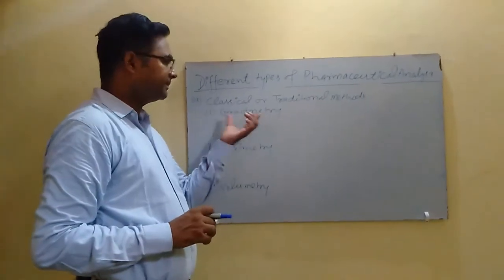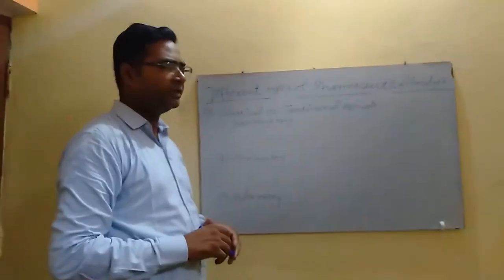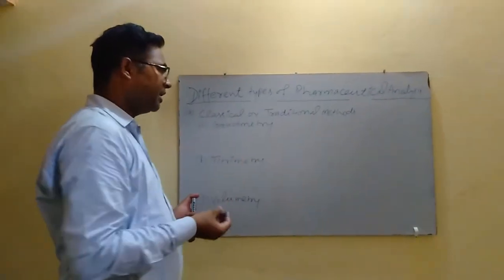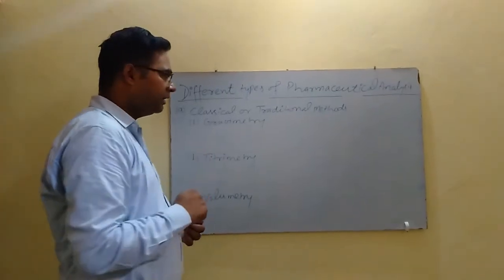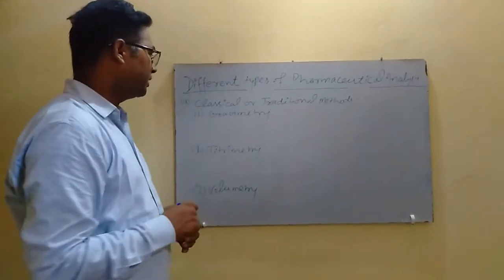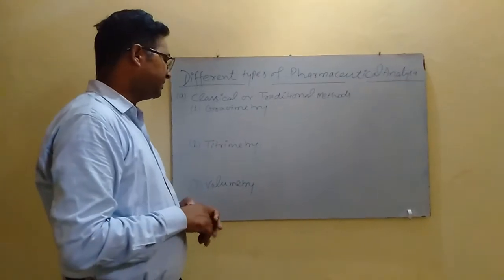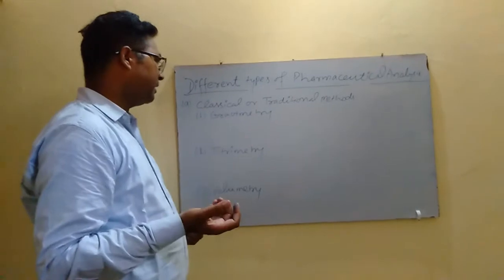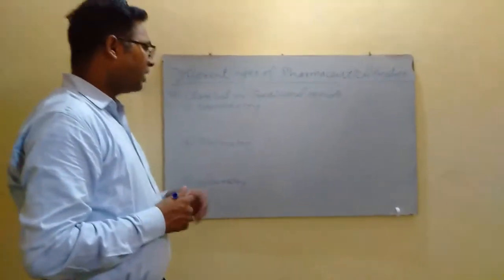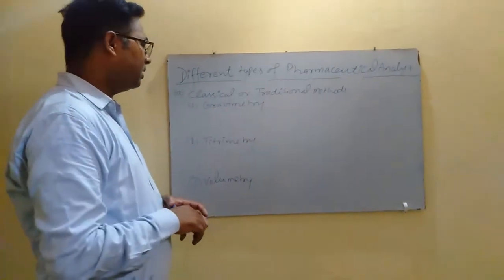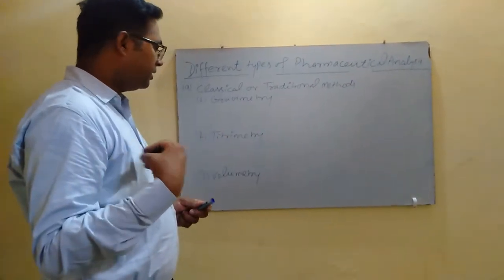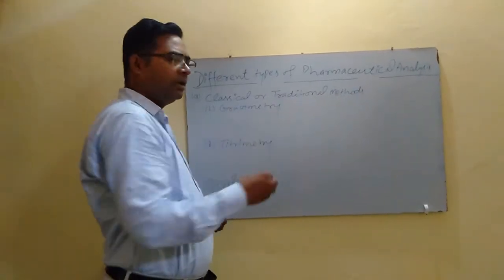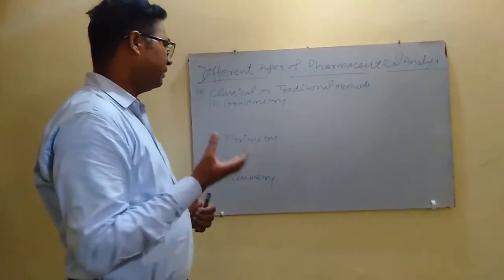The precipitate is digested, then filtered and washed with water or any other specified solvent, and then it is dried and ignited at a particular temperature. After that, its weight is determined, and the quantity of the substance present in the sample is determined by taking the weight of the precipitate.